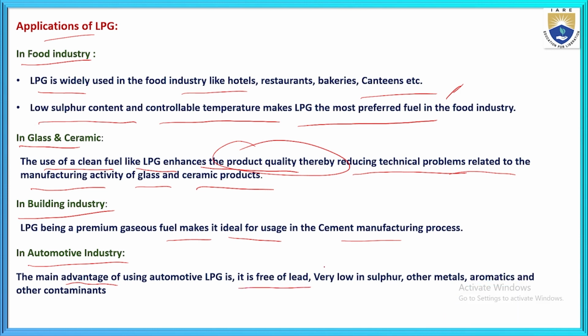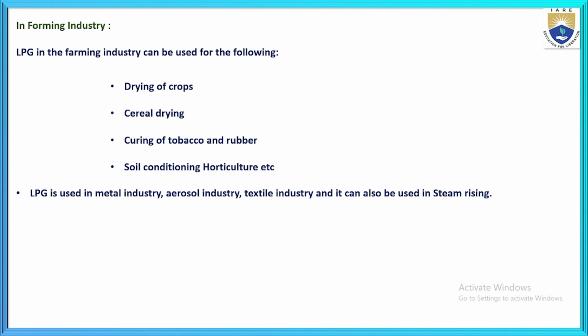It does not contain any lead byproducts. The sulfur content is very low, and it is free of other metals, aromatics and other contaminants. So it is very useful in the automotive industry.